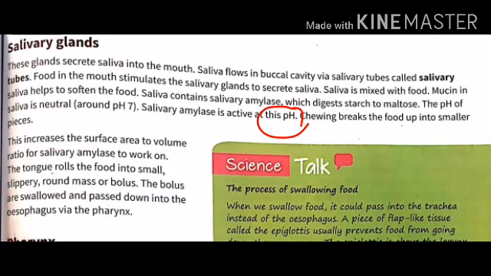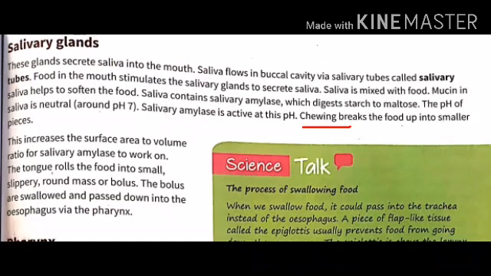Now what is pH? It is a measure of the acidity or basicity of a solution. The pH scale usually ranges from 0 to 14. Aqueous solutions with a pH less than 7 are acidic, while those with a pH greater than 7 are basic in nature, and those with pH equal to 7 are neutral in nature.